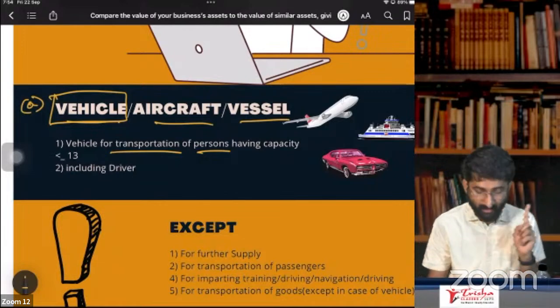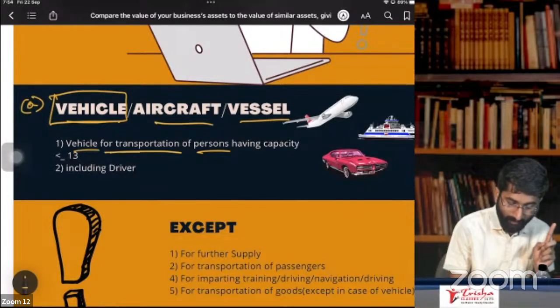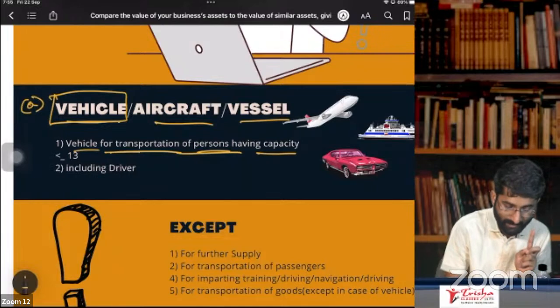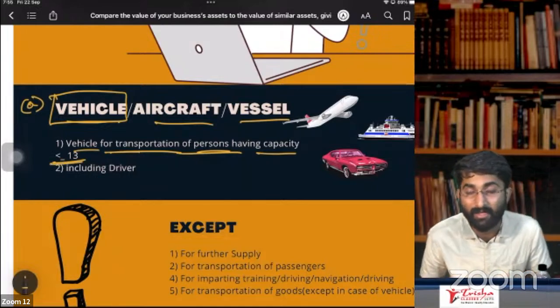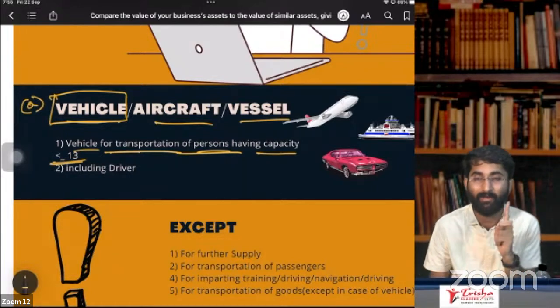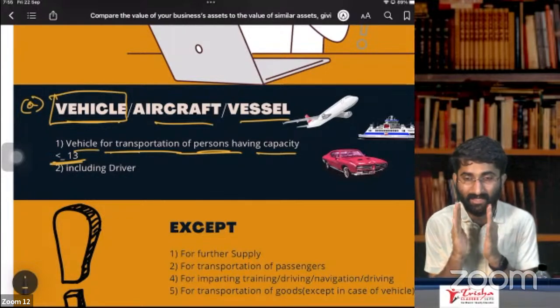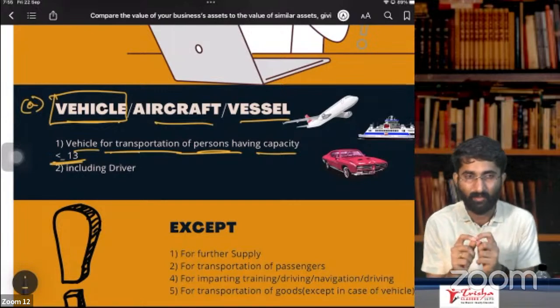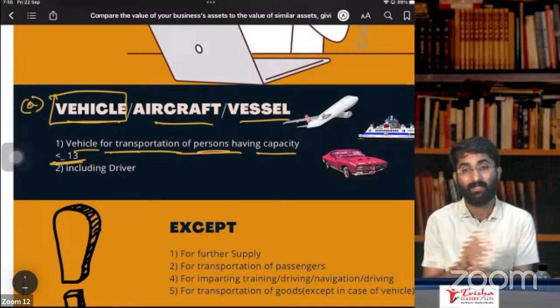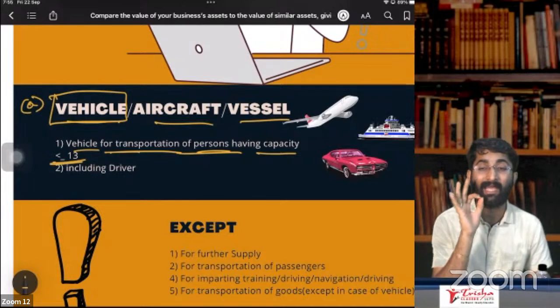In case of a vehicle for transportation of persons and having seating capacity less than or equal to 13 members, including driver. If the number of people in the seating capacity of that vehicle is less than or equal to 13, including driver, in that case ITC is not allowed.